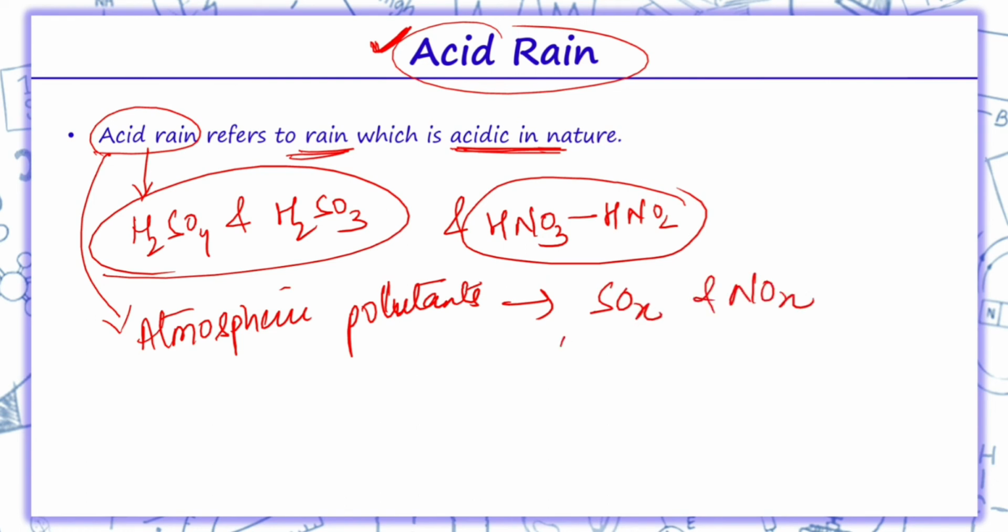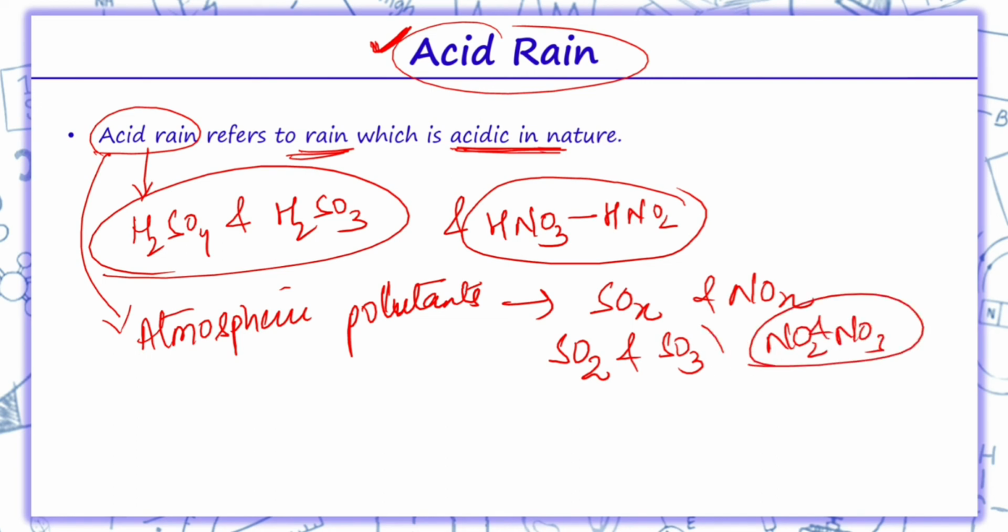Now what are SOx and NOx? The atmospheric pollutants are SO2, SO3 and NO2, NO3. These are the atmospheric pollutants which mix with the water vapor in the air and form acid. Thus the rain is known as acid rain.